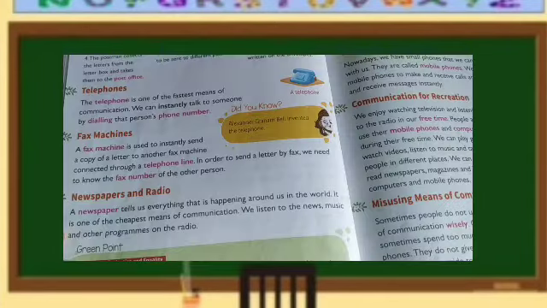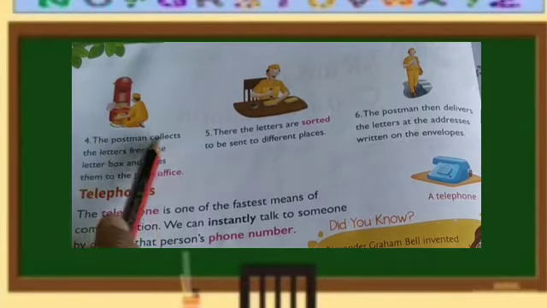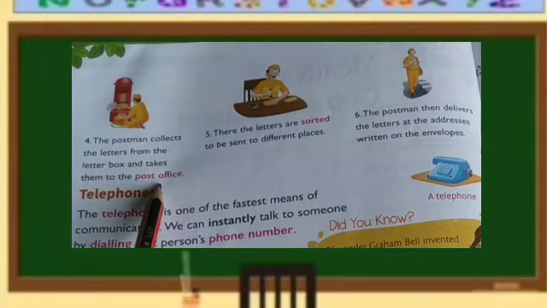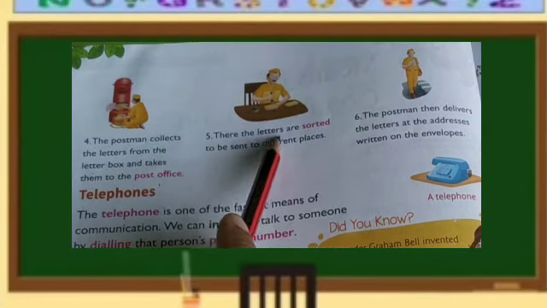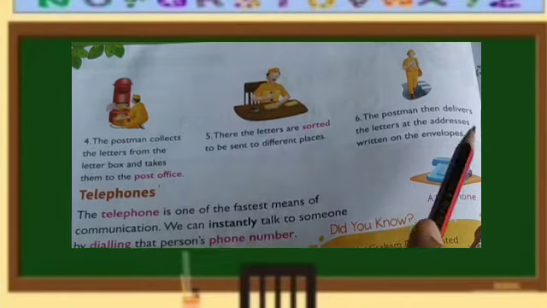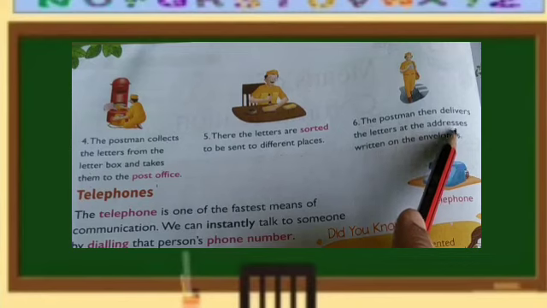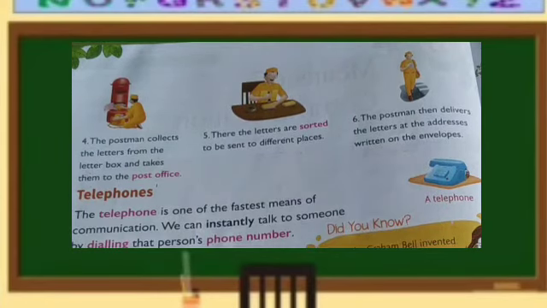And then you know what happens? The postman collects the letters from the letter box and takes them to the post office. There the letters are sorted to be sent to different places. The postman then delivers the letters at the addresses written on the envelopes. Right? This is one means.